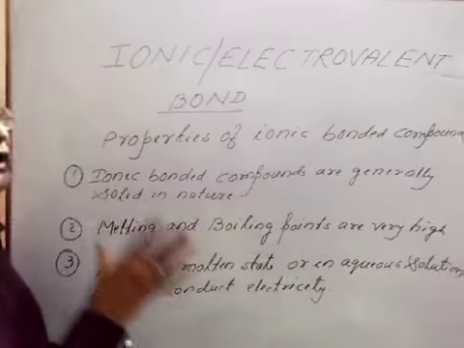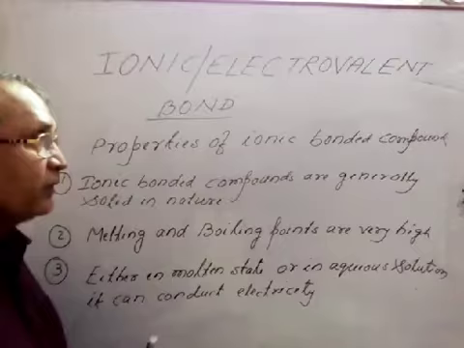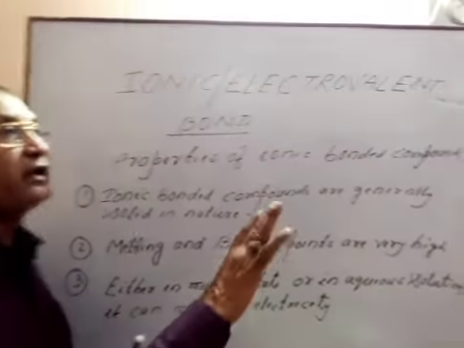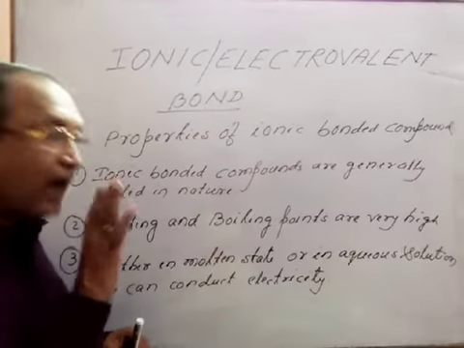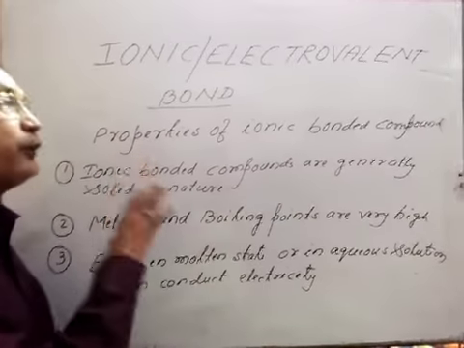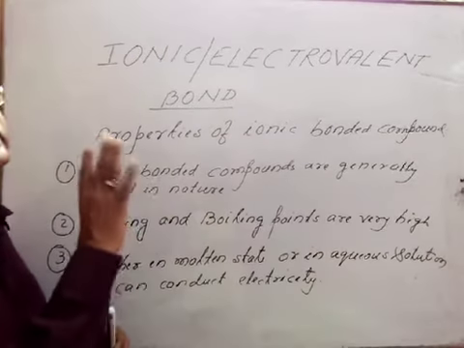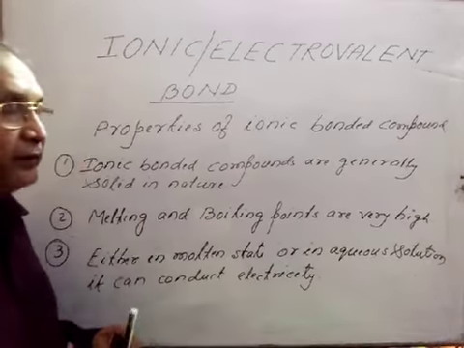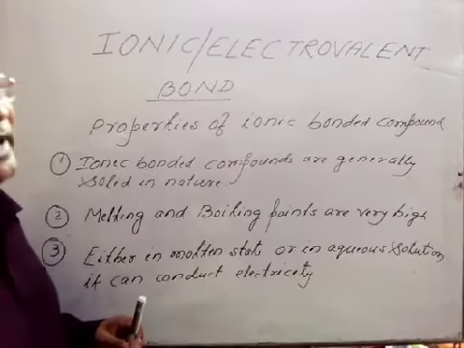When we consider any ionic bonded compound, as for example sodium chloride, it is solid in nature, but it is unable to conduct electricity because solid sodium chloride is unable to form ions. But when we take these ionic bonded compounds in aqueous solution or in molten state, they will be converted into Na plus and Cl minus.